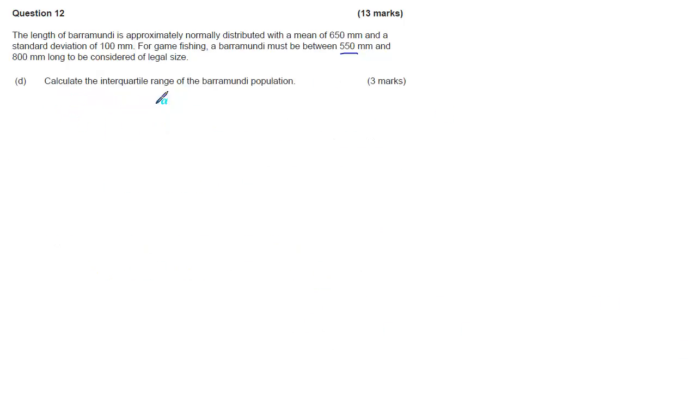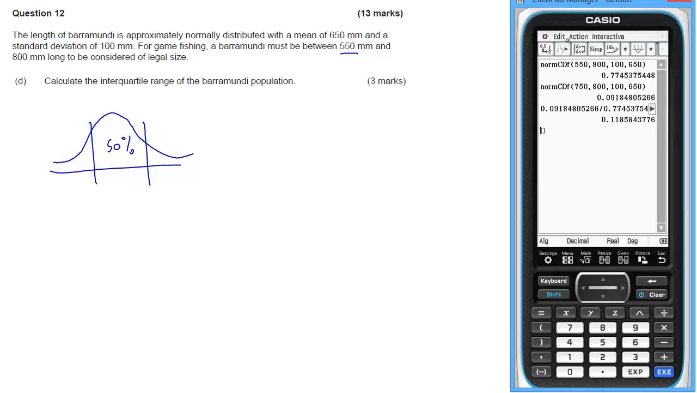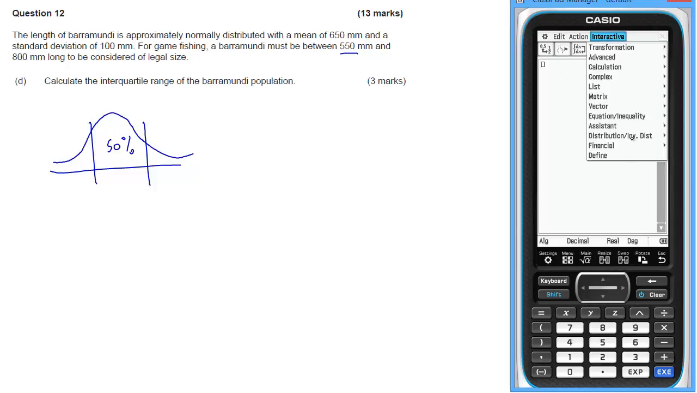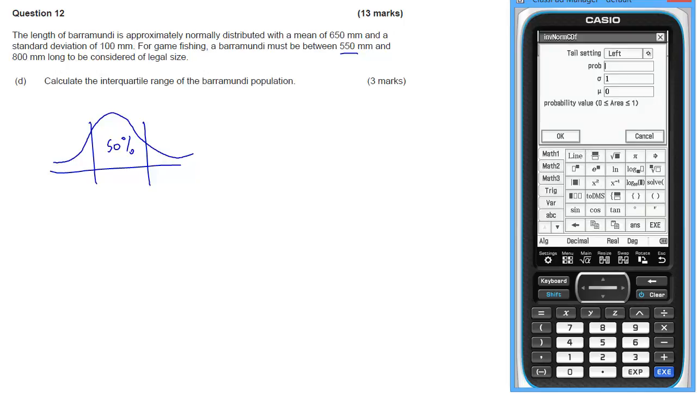We now want to calculate the interquartile range of the barramundi population. So what we're looking for here is basically the middle 50%. So let's just clear what we've got so far to make clearer what we're doing. So I'm going to go for distribution. This time I'm going for inverse normal. And I'm going to put the tail setting to center and the probability of 0.5 because I want the middle 50%.